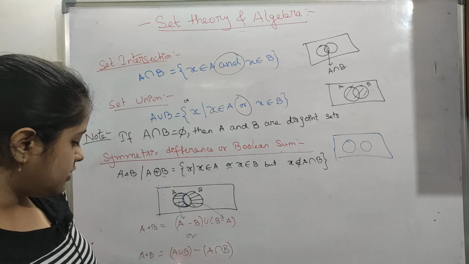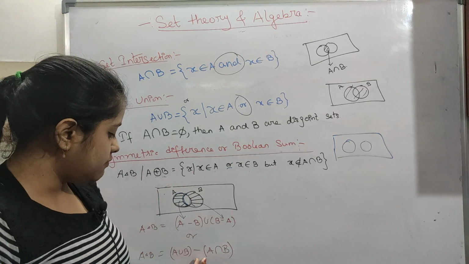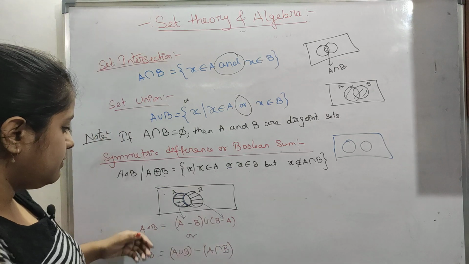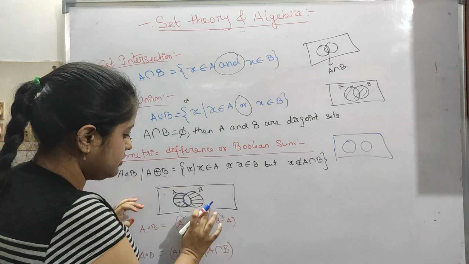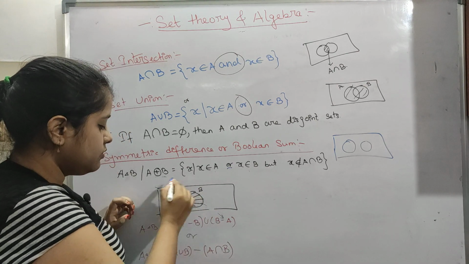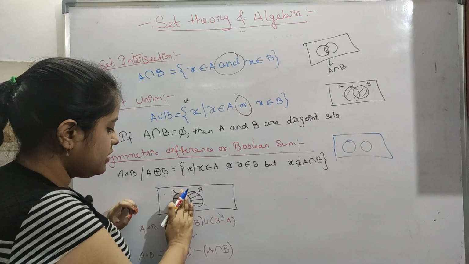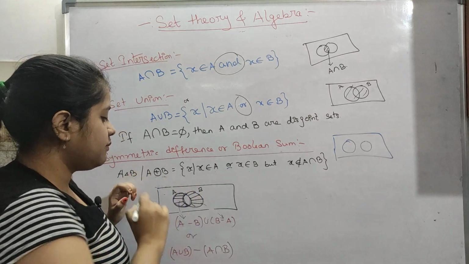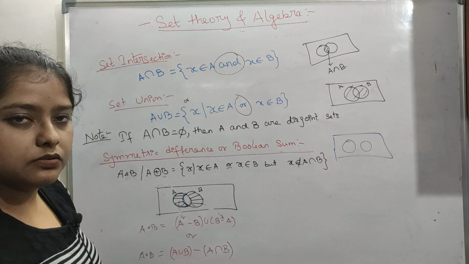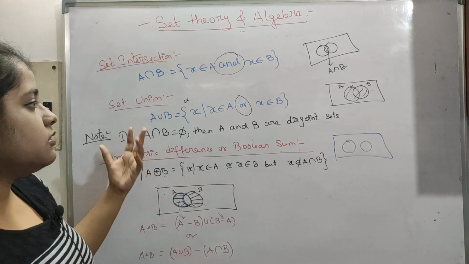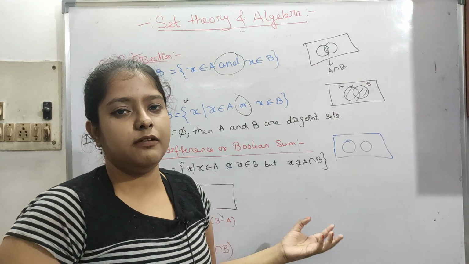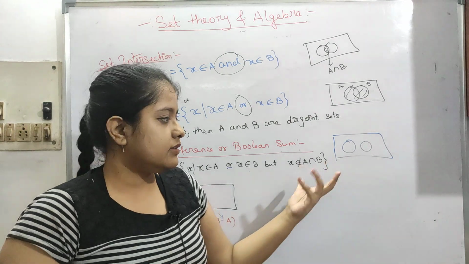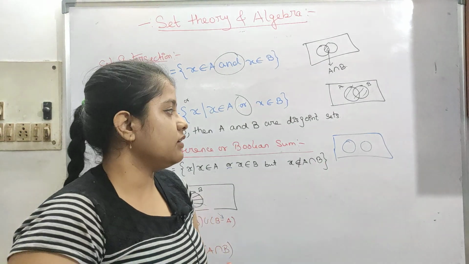This can also be written as A union B minus A intersection B. How is it coming? A union B means this whole thing, and we have to remove just this intersection part. Then it is coming as our answer. Whatever the question is asking, we will use the Venn diagram, and it will be very easy to just get the answer. Don't have to remember anything.